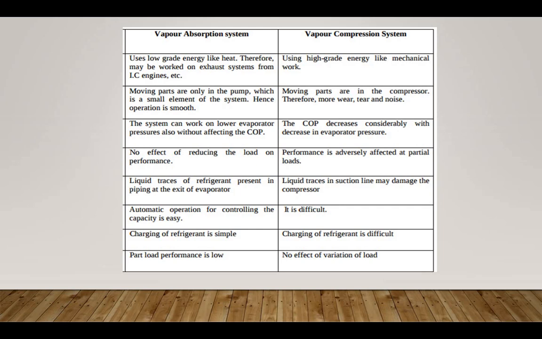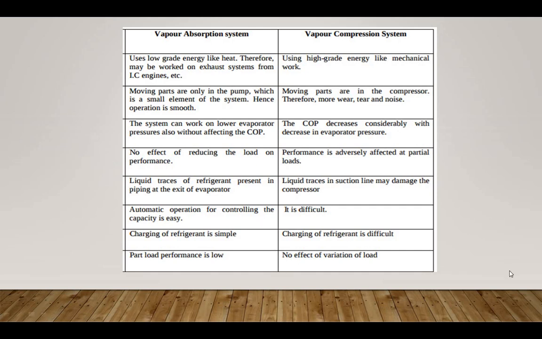In the vapor compression system liquid traces in the suction line damage the compressor, but here there are no liquid traces of refrigerant in the piping at the exit of the evaporator, so there is no danger in the vapor absorption system.